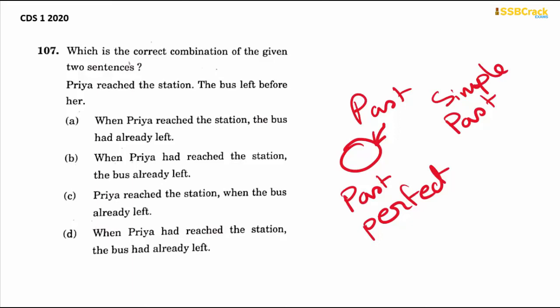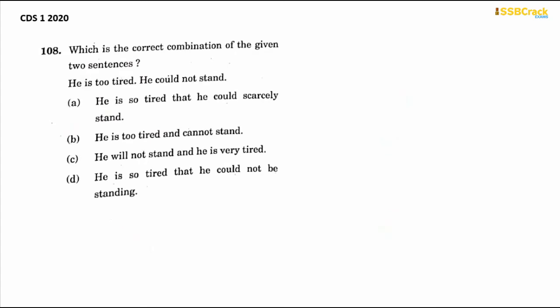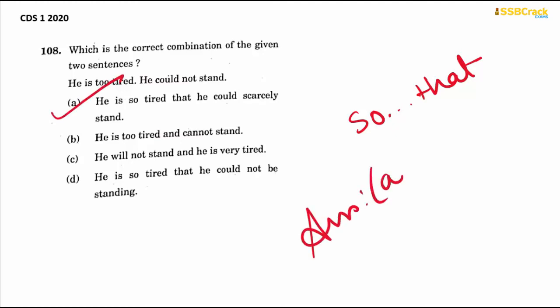So what should have been the correct sentence then? When Priya reached the station, the bus had already left. So option A will be your answer. Okay. Next question. Which is the correct combination of the given two sentences? He is too tired, he could not stand. So we will use the so that combination in the sentence. And we will say he is so tired that he could not stand. In other words, we can say he is so tired that he could scarcely stand. Okay. Option A will be our answer therefore.